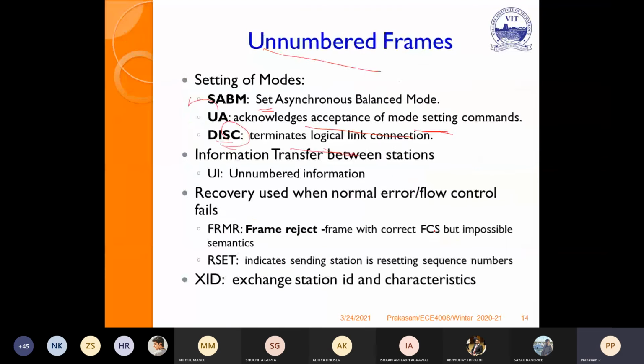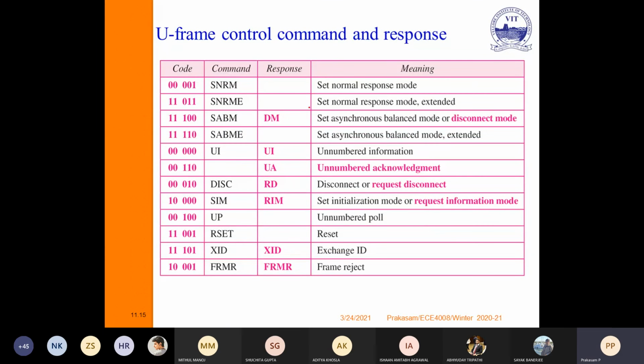If it is 00001, set normal response mode. If it is 11011, set normal response mode extended, because it is extended up to a few more frames. If it is 11100, then set the ABM or disconnect mode.